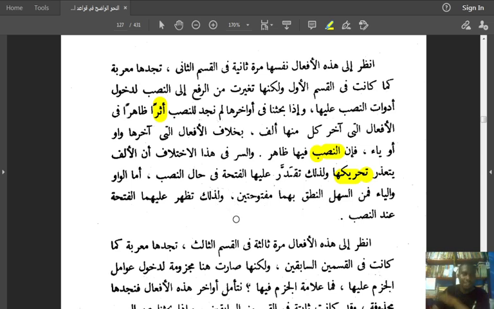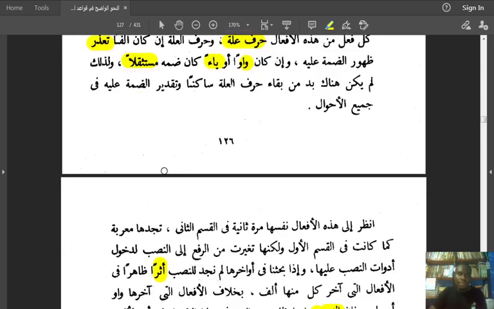تقدر, it is hidden. أما الواو والياء, as for waw and yai, فمن السهل النطق بهما مفتوحتين. It is easy for one to pronounce them with fatha. يجري, يسفو is easy to pronounce. ولذلك تظهر عليها الفتحة عند النصب. And so fatha shows clearly on waw and yai when they are mansub.